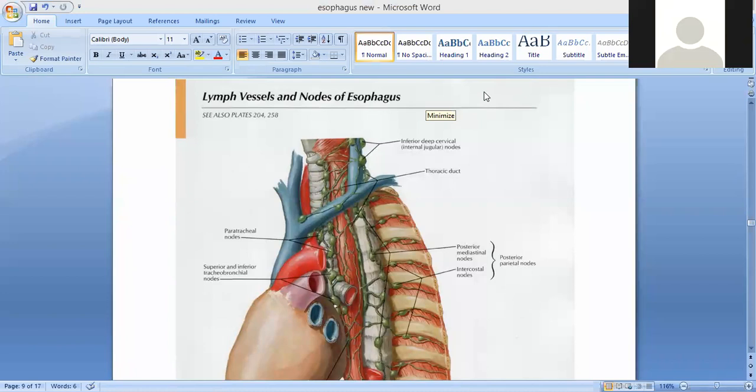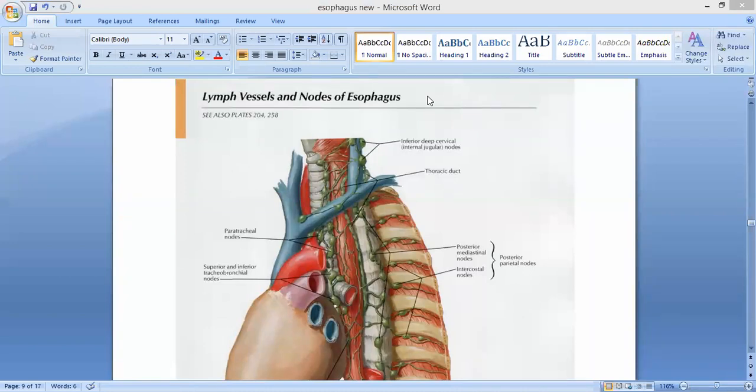Narrowest part of gastrointestinal tract, I told you that is a pharyngo-esophageal junction. But जहाँ से esophagus start हो रहा है pharynx से, that point is called the narrowest part. Okay, and I told you that is about 1.4 to 1.5 centimeter diameter.